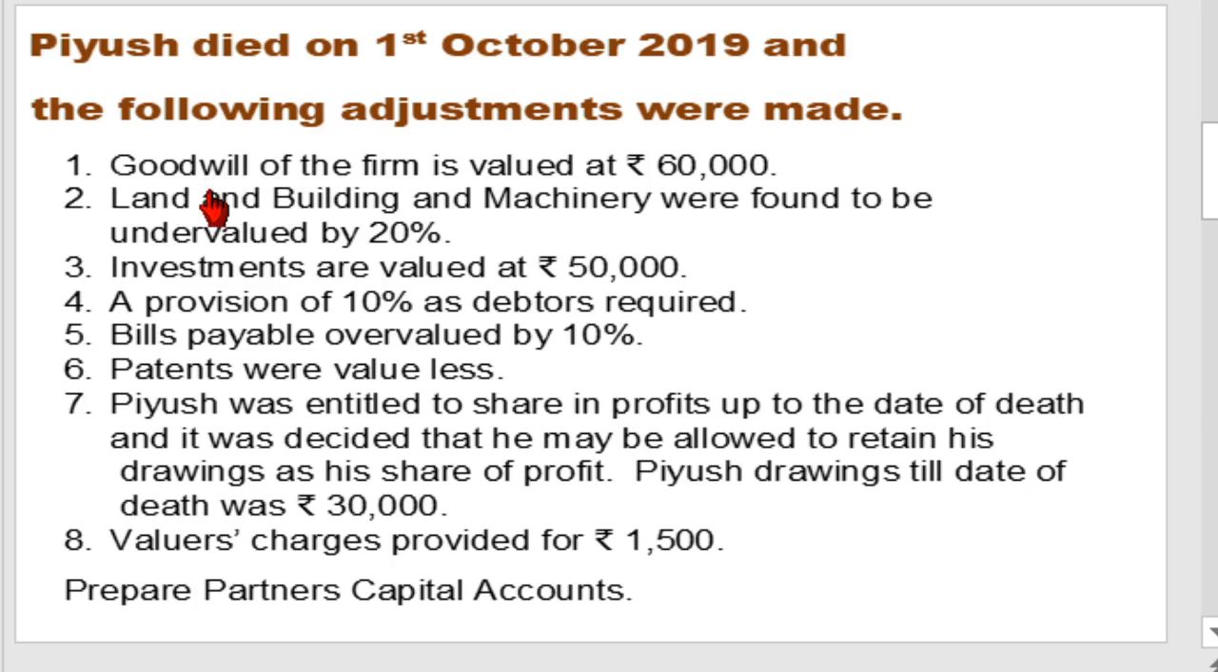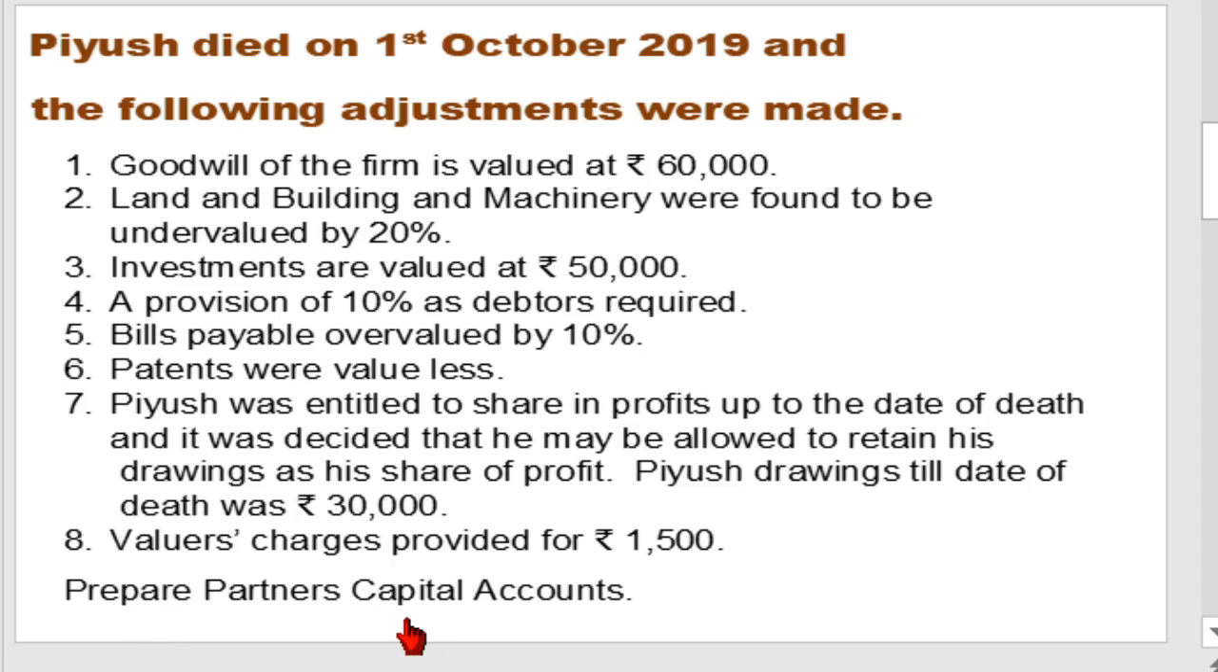First adjustment, goodwill of the firm. Second, land and building, machinery, assets revalued. Investments are valued at. Provision of 10% as required on debtors. Bills payable, patents were valueless. Piyush was entitled to share in future profit, entitled to share profit up to the date of death. Valuer charges. Then the last line is very important.